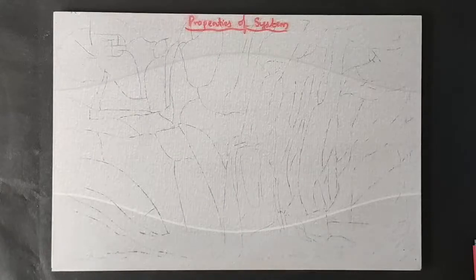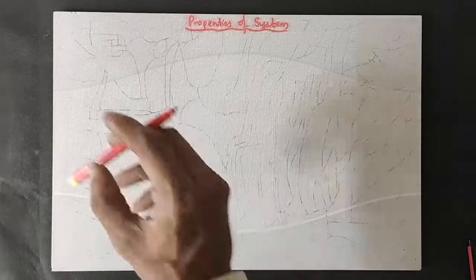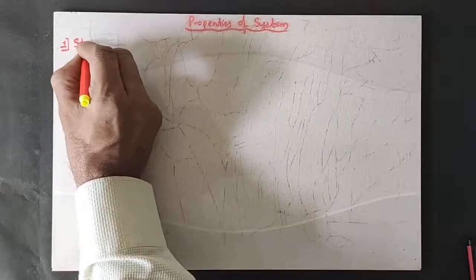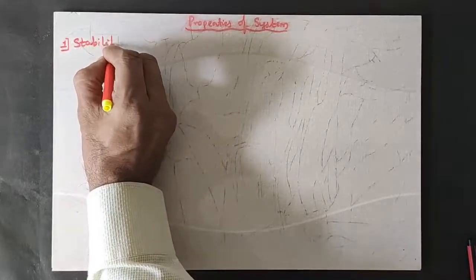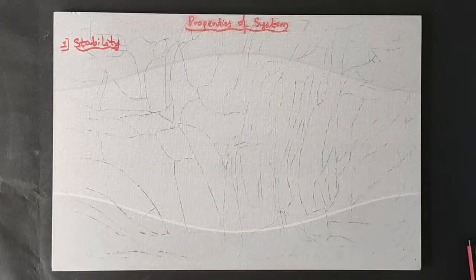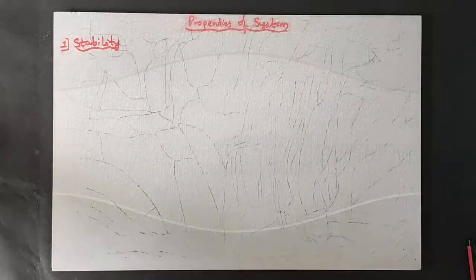Okay, continuing from our previous discussion where we had started the concept of system. In this slide, we will understand the properties of system. The first property is about stability. There is one concept here called bounded input, bounded output stability. Let us understand the meaning of bounded input, bounded output stability.